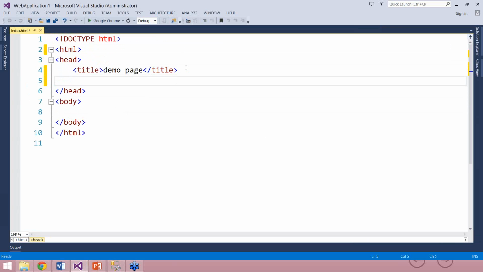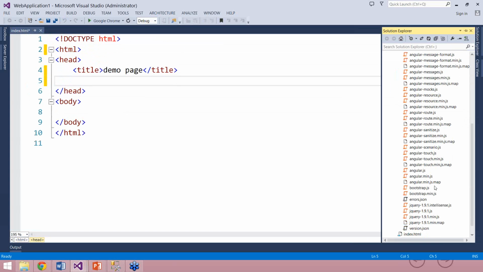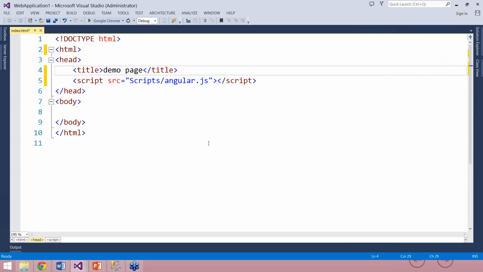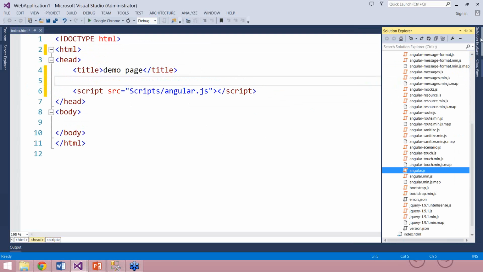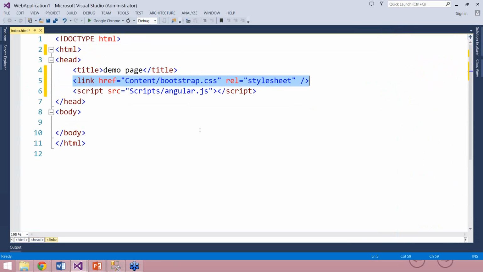Now what I need to do is add references of AngularJS on my HTML. For that, I'll go to the scripts folder, select AngularJS from here and drag and drop it here. So what I have done here is add, in line number 5, a reference of AngularJS. Next, I want to add a reference of Bootstrap CSS also, and that should be inside the content folder. I'll drag and drop bootstrap.css. So here in line number 5, I have added bootstrap.css as well.